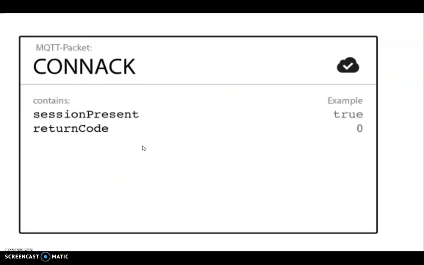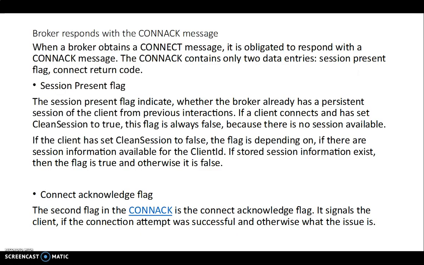So next, in response to the connect, you give a connection acknowledgement. This is CONNACK. You can easily remember all these things in connection with TCP, which is at the heart of MQTT. In TCP you have a connection request and an acknowledgement coming back. In the same way, the MQTT packet CONNACK is telling you that the connection has been acknowledged, the session present is true and the return code is 0. There can be an error where the return code is not 0, telling you the error.